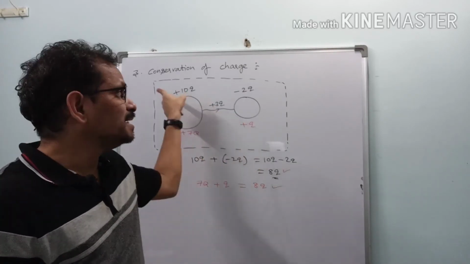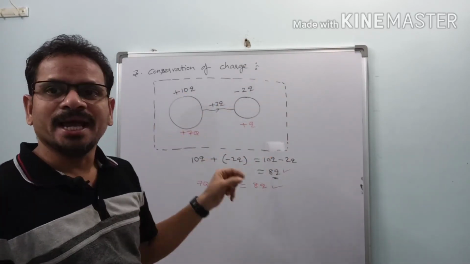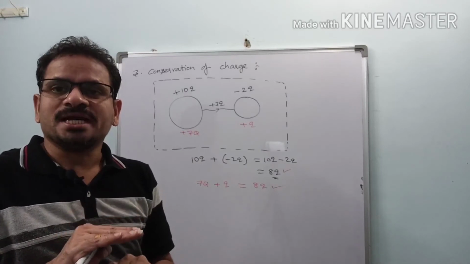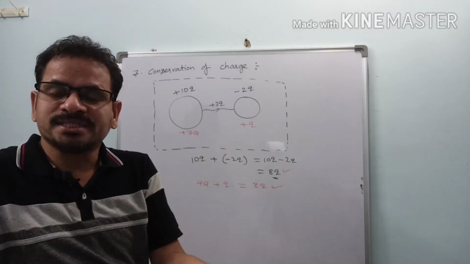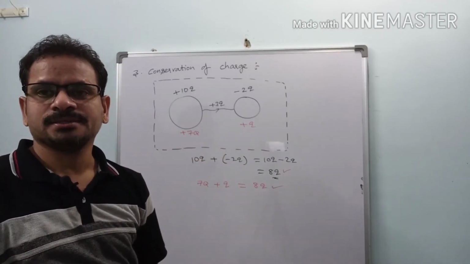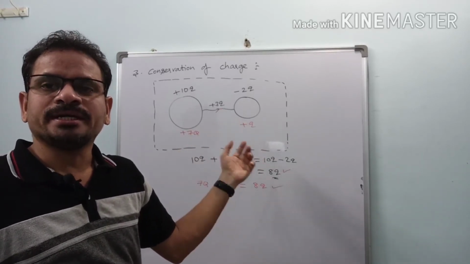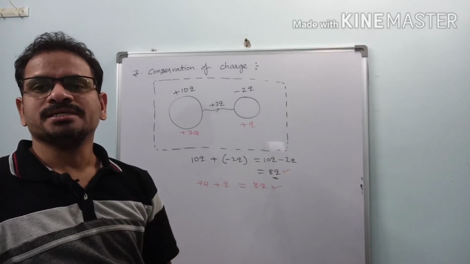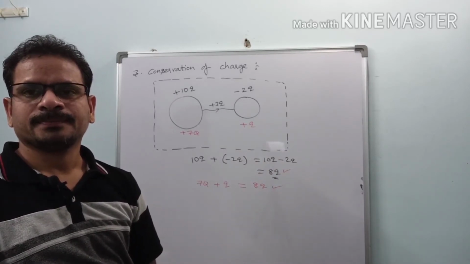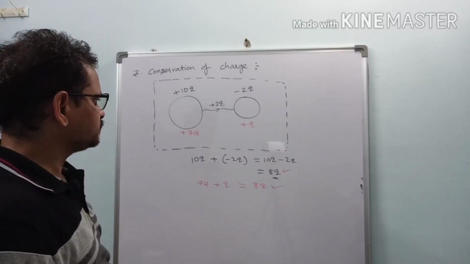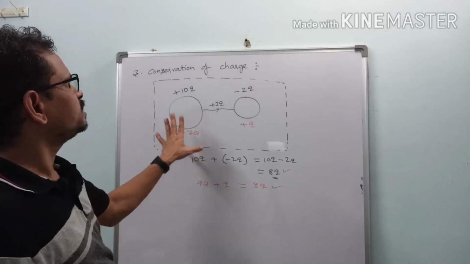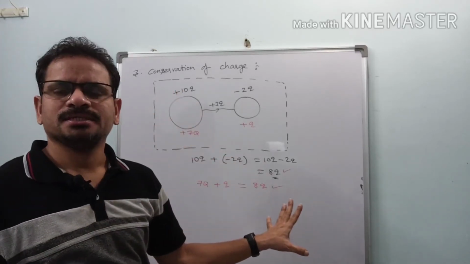Plus 8q, because this is an isolated system and it has no chance of gaining charges from the surroundings, or gaining or losing electrons to its surroundings. So we can say that charge is conserved.